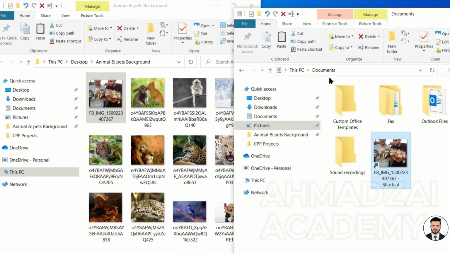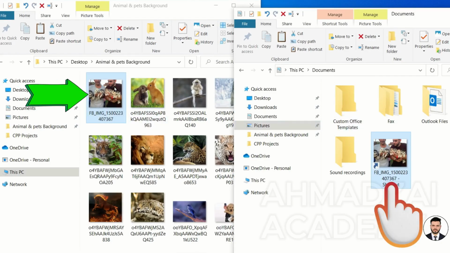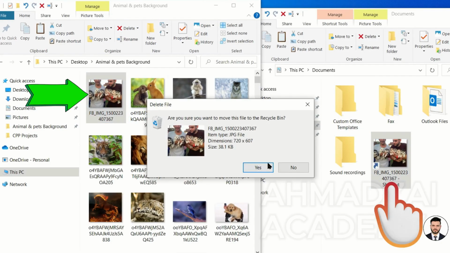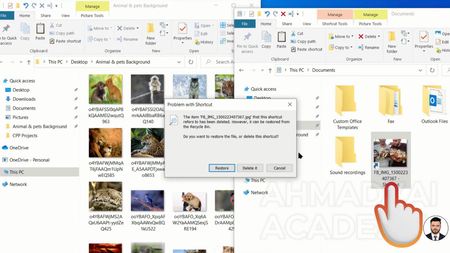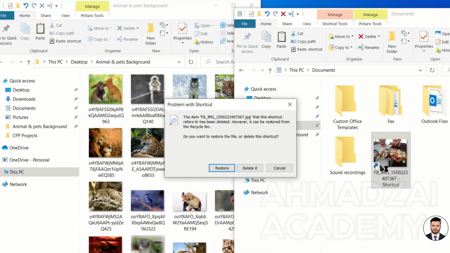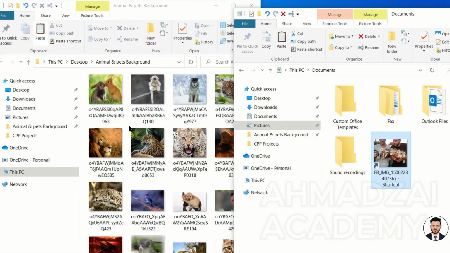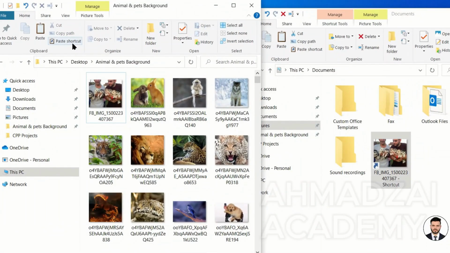As long as the original file exists, this will work. If the original file is ever deleted, then this file won't work anymore. It gives a warning that if you delete it, the shortcut will also be deleted. If you restore it from the recycle bin, the file will come back again. It restores our deleted file. This is how you paste a shortcut.